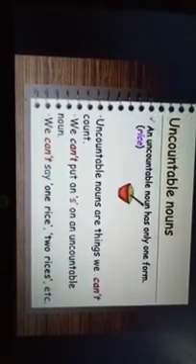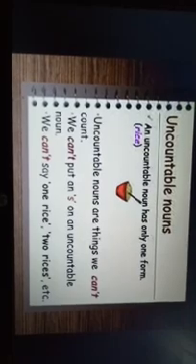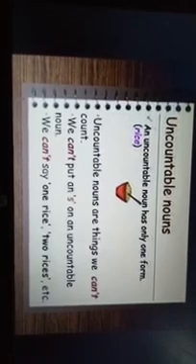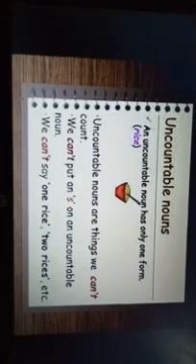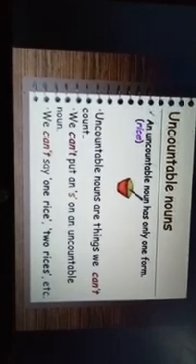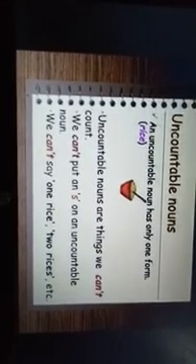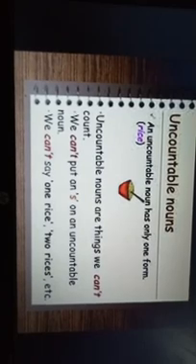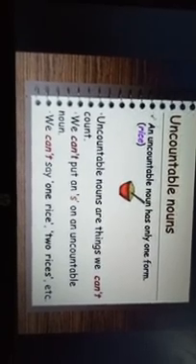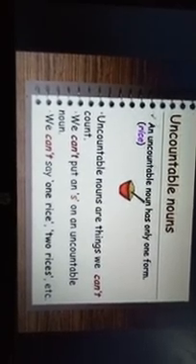Uncountable nouns. An uncountable noun has only one form. For example: rice, it is uncountable. Uncountable nouns are things we can't count. We can't put an s on an uncountable noun. We can't say one rice, two rice, etc.